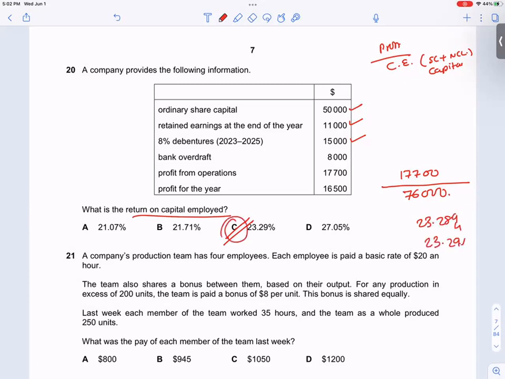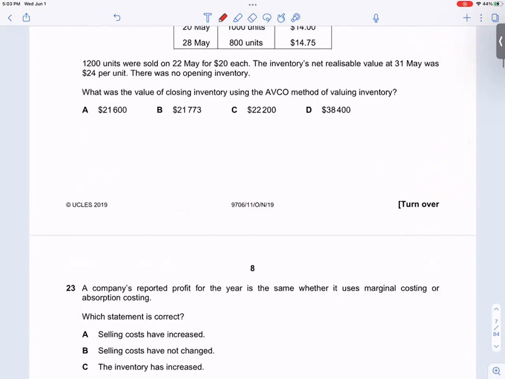See, paper done. Which month was this? October, November 2019, paper 11.